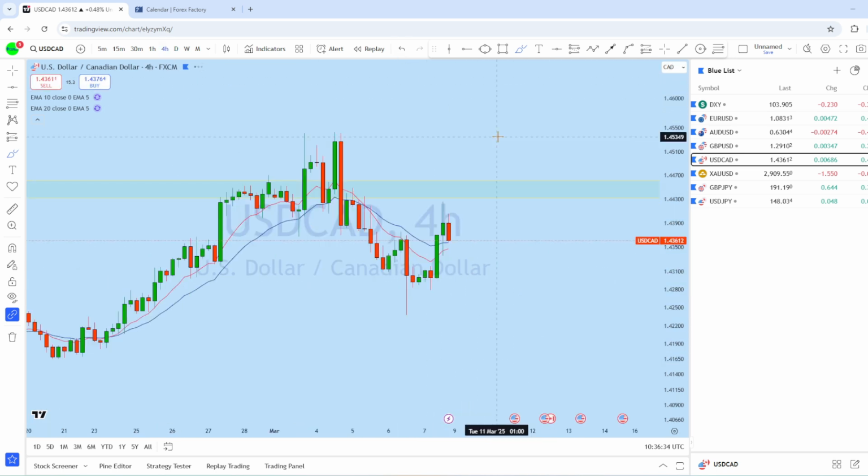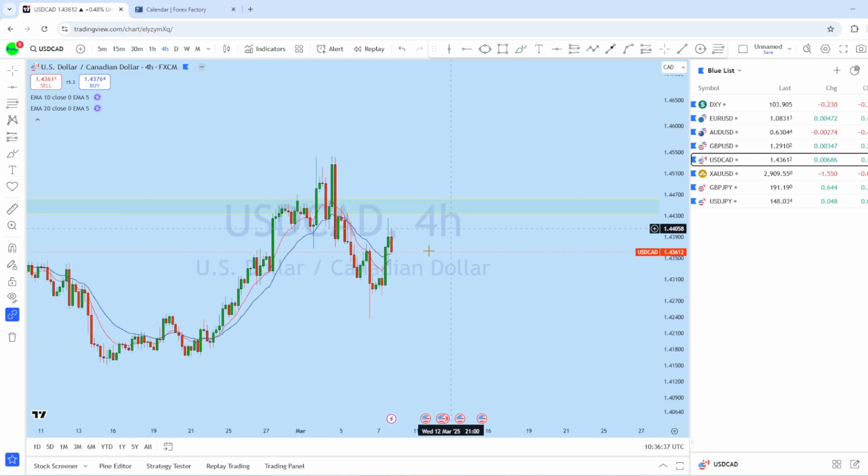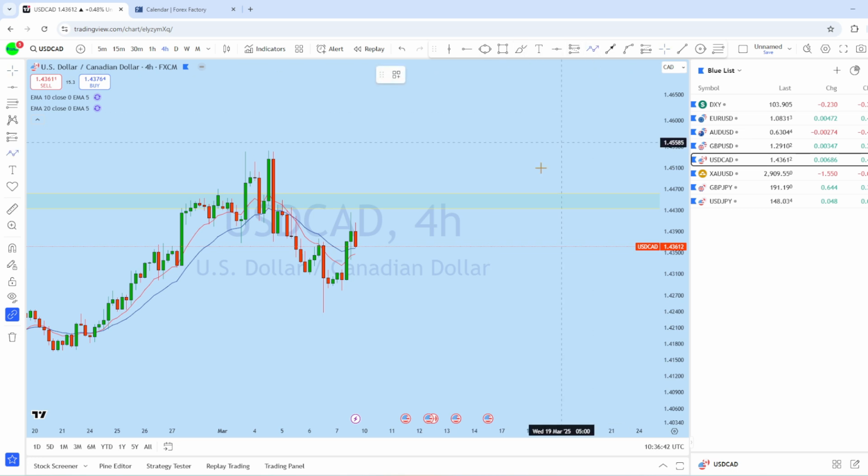and then continue to drop again to create a new lower low. If we look at the 4-hour chart on dollar CAD, we can see that in this lower time frame, the market managed to bounce to the liquidity zone, expecting dollar CAD to retest, grab liquidity, and then potentially continue to drop to create a new lower low.